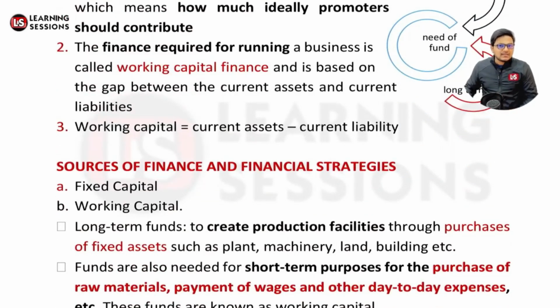And after that, the sources of finance and financial strategies, what are those? One is related to fixed capital. We require funds for fixed capital, like if I want to purchase machinery. That is a long-term investment. Why long-term investment? Because I'm not going to use that fund for a short-term period. I'm going to invest that fund in an asset which I'm going to use for a very long term, let's say 1 year, 2 years, 3 years, or any time period, right? And the other one is related to working capital. As I told you, working capital finance is related to day-to-day operations, right? If we want to carry on our day-to-day operations, for that purpose we require working capital finance, right?